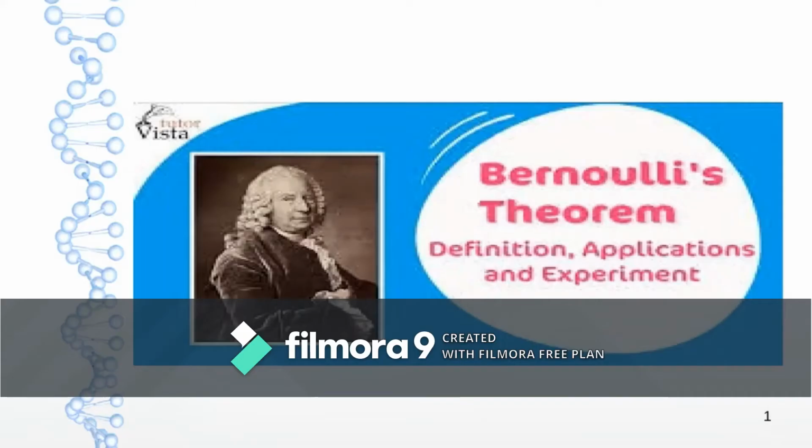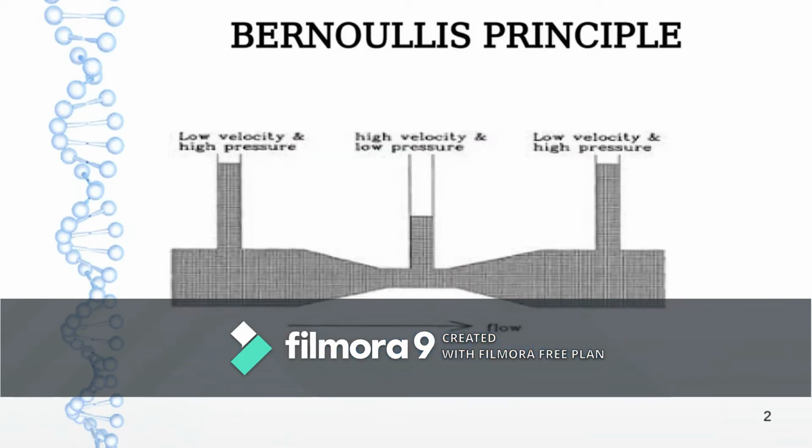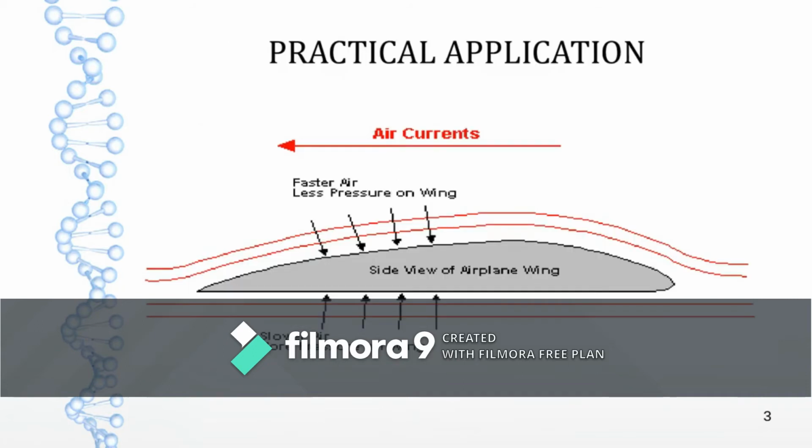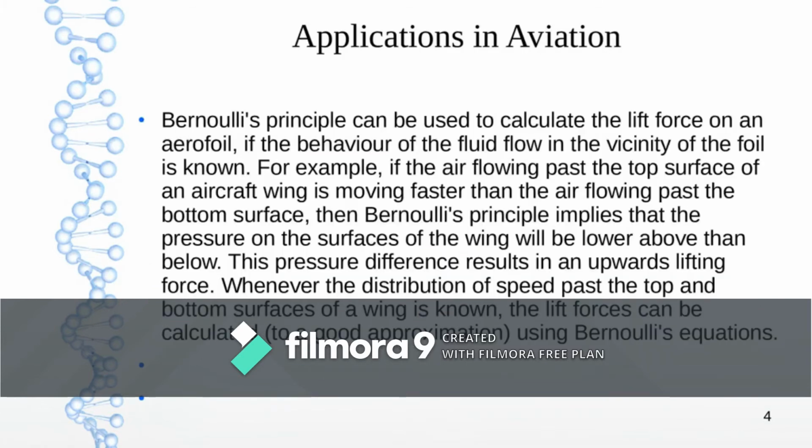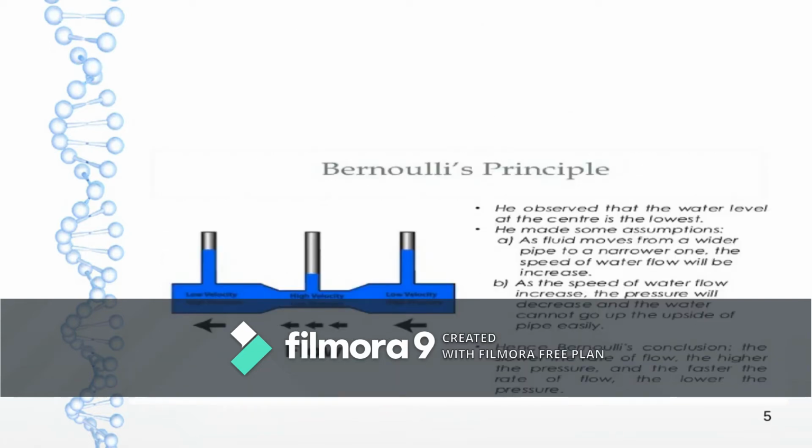As the diameter increases, the pressure increases and the velocity reduces. This has been given for practical applications in aviation, such as the wings of an aircraft.